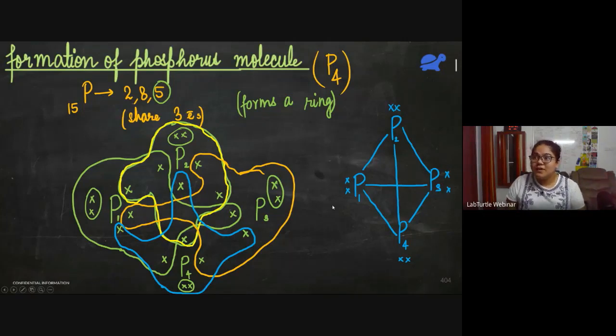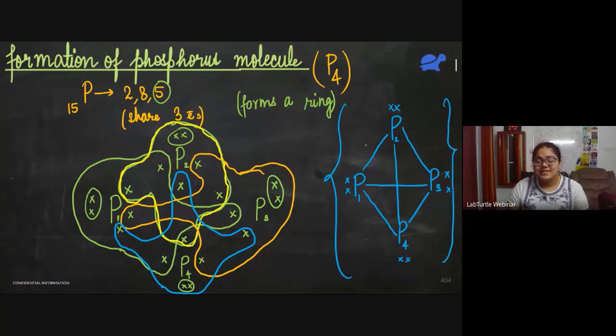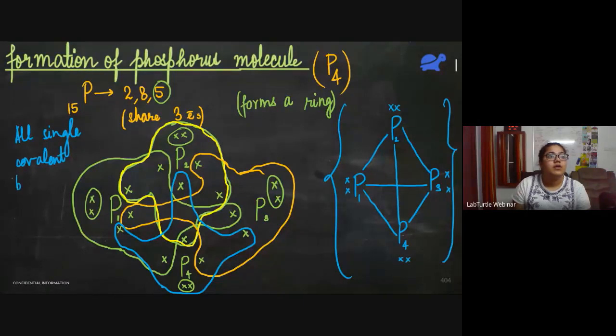Yes, Shivansh, all of them are single covalent bonds. You see the structure on the right? This is a simplified diagram of the horrible diagram. So each phosphorus has single covalent bonds with all other phosphorus atoms. That's it. So I can write all single covalent bonds and one lone pair on each phosphorus atom.